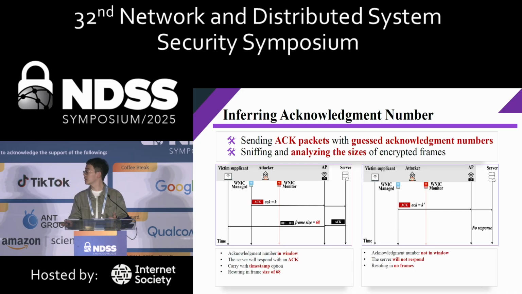However, if the ACK packet is not in window, the server will just drop the packet, and there would be no response. So the attacker can use the 3 steps to guess the randomized values, and after that, it has got all the information it needs to hijack the TCP connection. It can send some reset packets to the server to terminate the TCP connection, or it can inject some malicious data into the TCP connection if the connection is unencrypted.